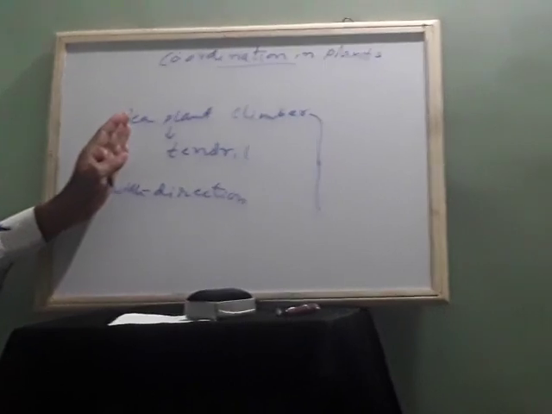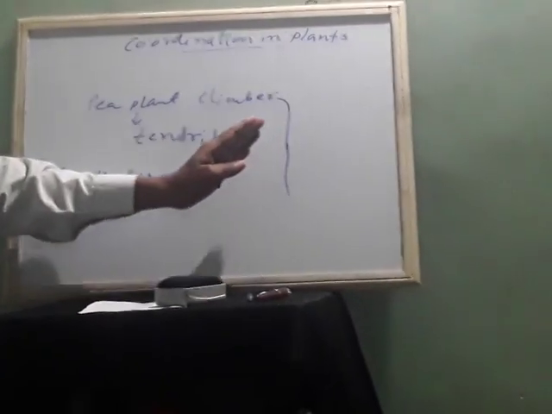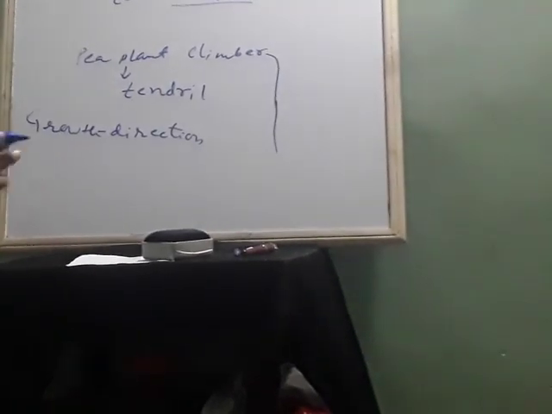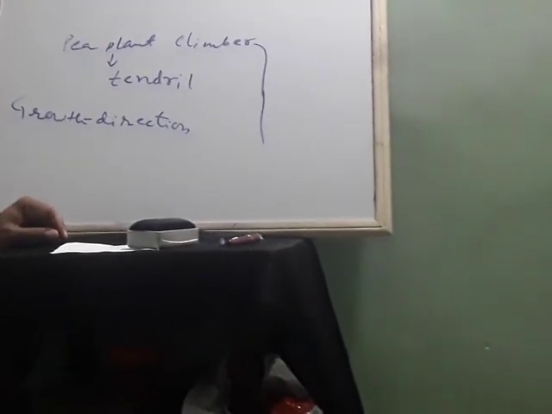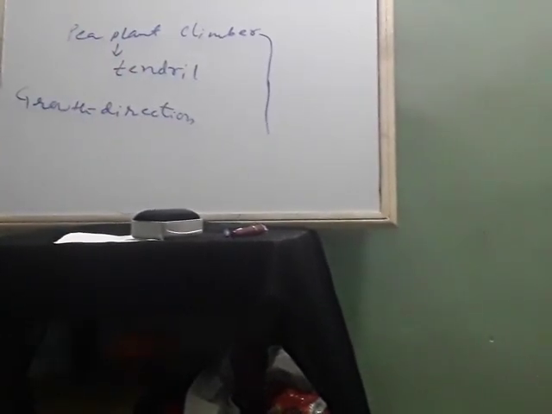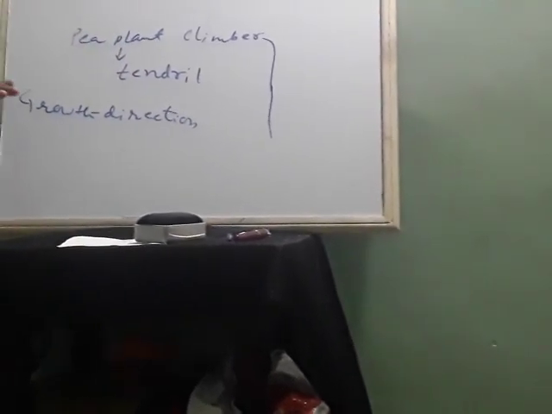So that support acts as something which helps growth. Otherwise there is no growth in the pea plant climber. Okay, this is the case.